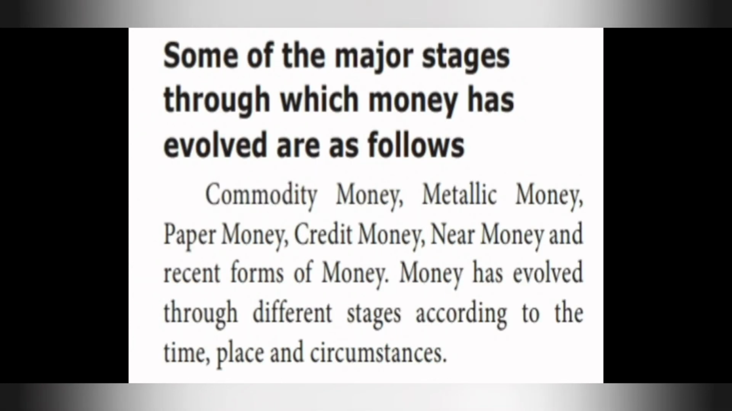Some of the major stages through which money has evolved are as follows. We are going to see some of the major stages here: commodity money, metallic money, paper money, credit money, near money, and recent forms of money. Money has evolved through different stages according to time, place and circumstances.